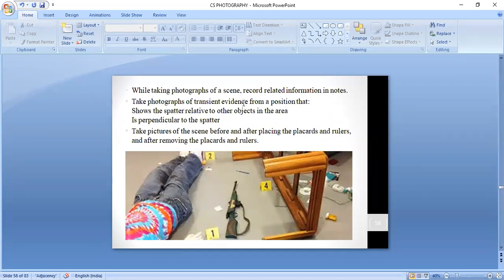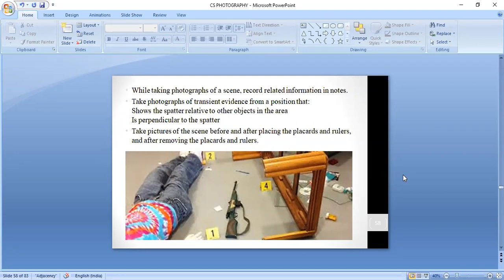Take photograph of transit evidence from a position that shows the spatter relative to other objects in the area, perpendicular to the spatter. Take pictures of the scene before and after placing the play cards and rulers, and after removing the play cards and rulers. These things I already told you in the previous slide. Always take one photograph without play cards and rulers, another photograph while placing the play card and ruler. So these are two important things in the mid-range photography.